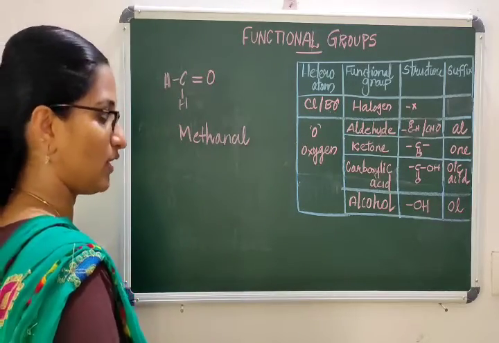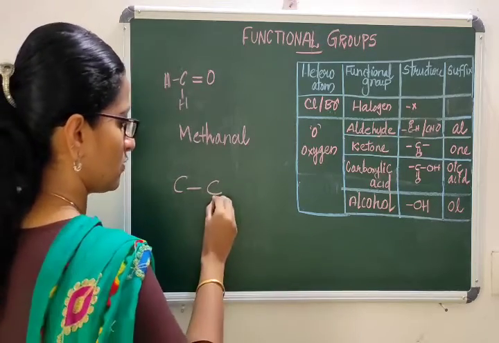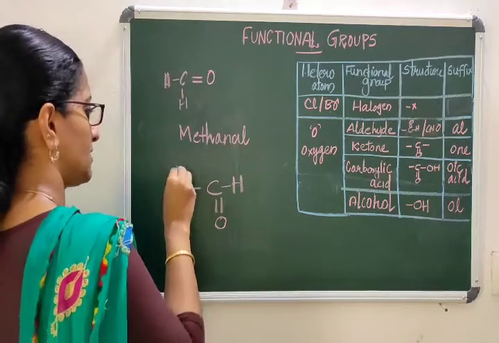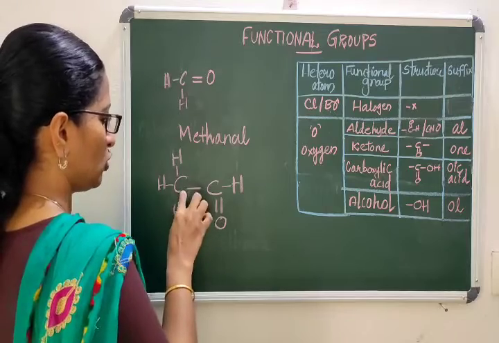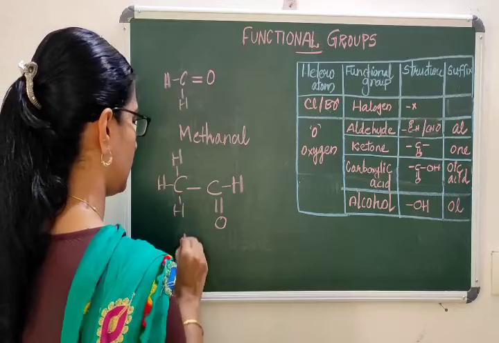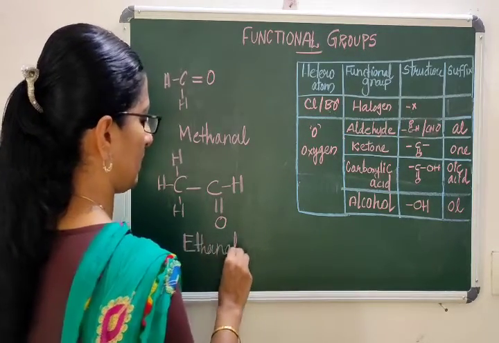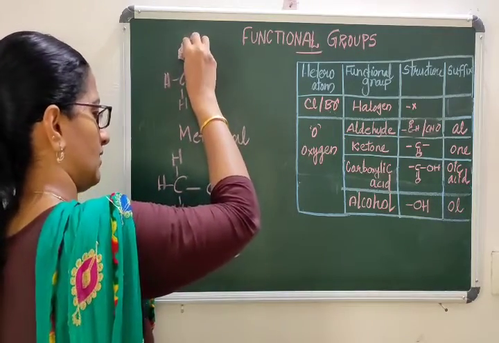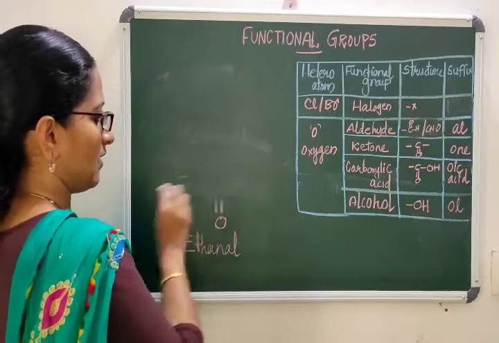How will you draw ethanal? Since it is eth, 2 carbon. So 1 carbon is aldehyde and the rest will be satisfied by hydrogen. 2 carbon with the aldehyde functional group, so it is ethanal. You can draw the chain methanal, ethanal, propanal, butanal, pentanal, hexanal, and so on.